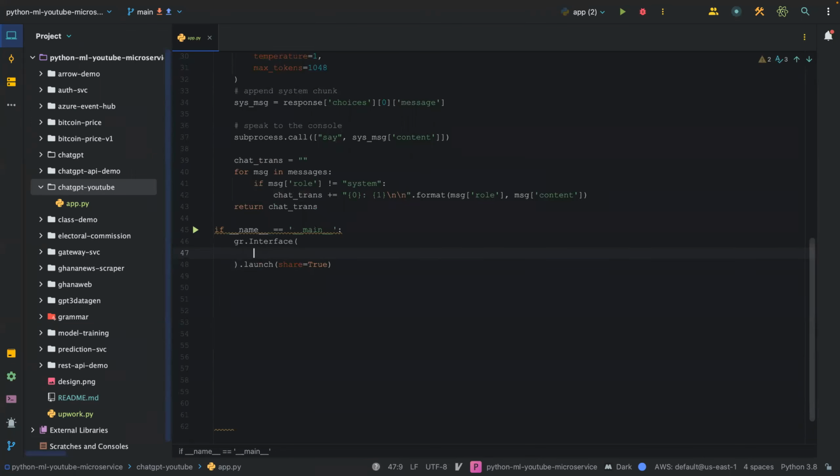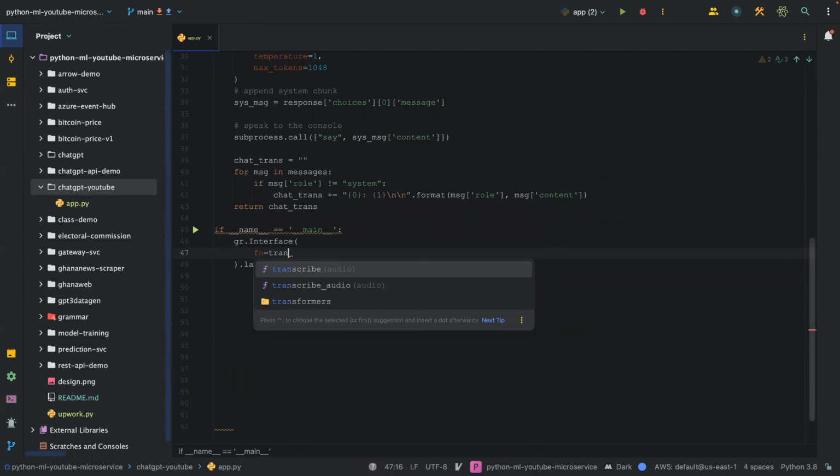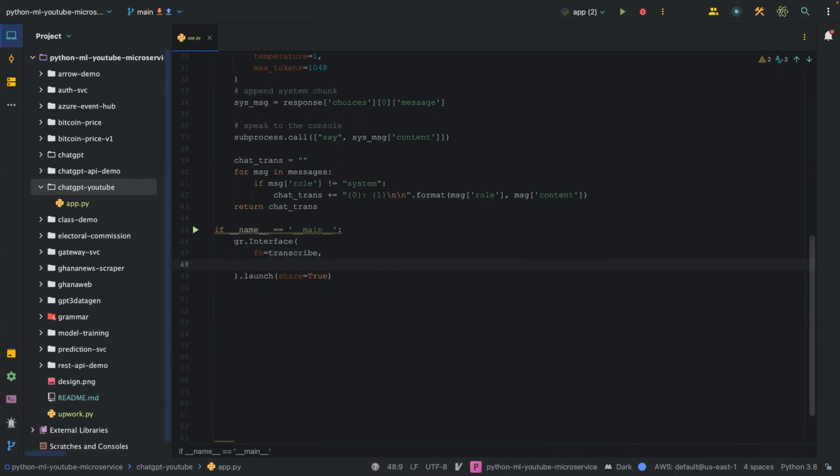And here we're going to pass in the function that we created up there called transcribe. We're not going to use the parentheses. You ignore the parentheses, and then we are going to pass in input and output.